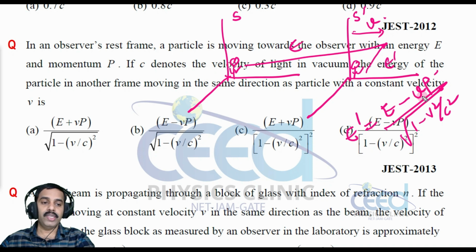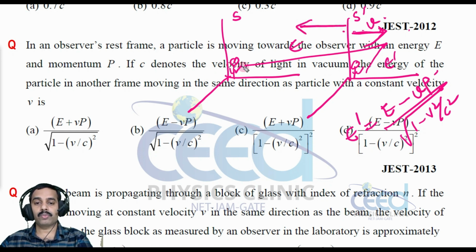What about this V? It is moving towards this observer, right? There we have selected this S dash frame moving in this direction. Now in the question, this S dash frame is moving towards this observer, in the same direction as the particle with constant velocity v.